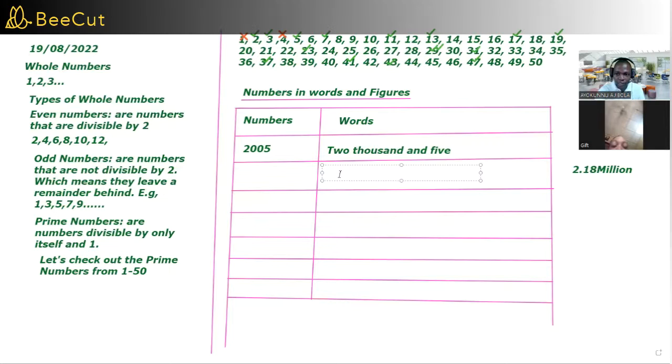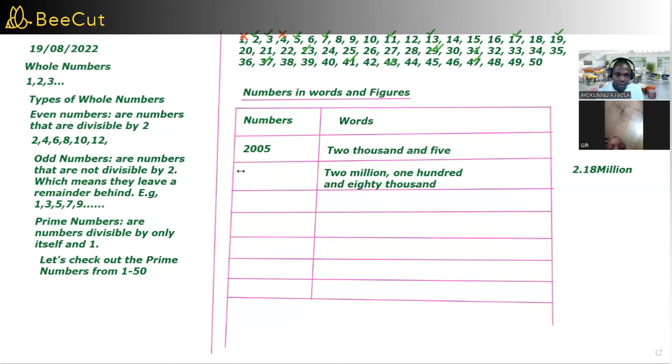But this is 2.18, that means 2,180,000. Is that clear to you? Yes, sir. That's how to write that in words.